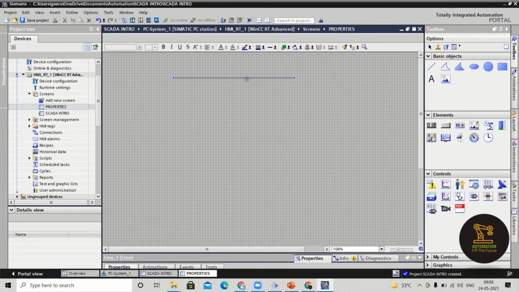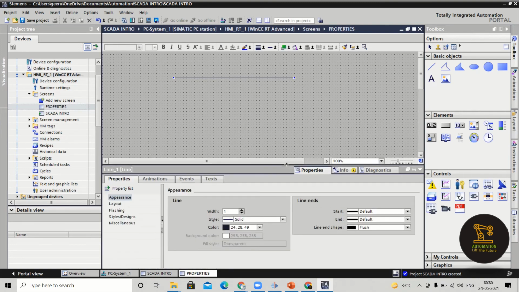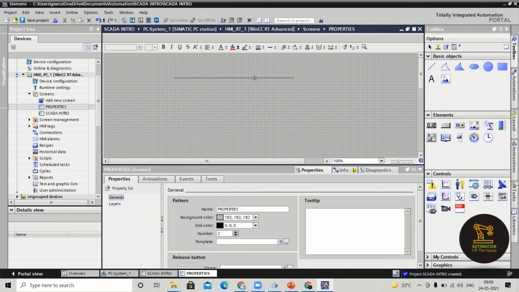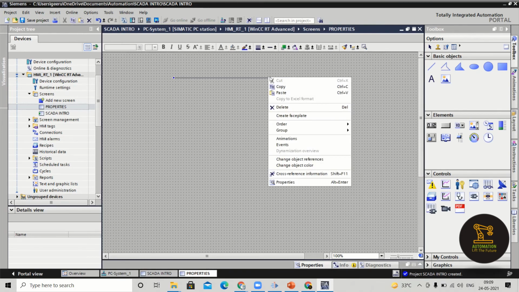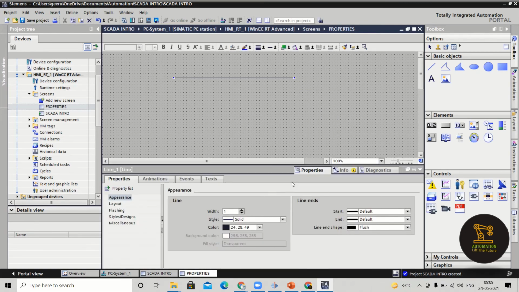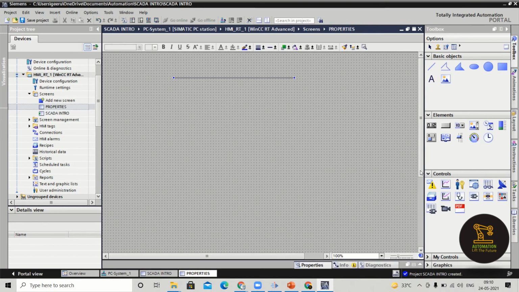So when you right click on this and click on properties, sometimes the window cannot pop up. Why? Because it was already on the downside. So to make it pop up, expand or extend it to the upper level. Now just observe that, and this is to collapse or minimize. Right click on this, go for properties. Now the window will pop up, I mean it will be expanding. Again, if you want to collapse, you can do that.